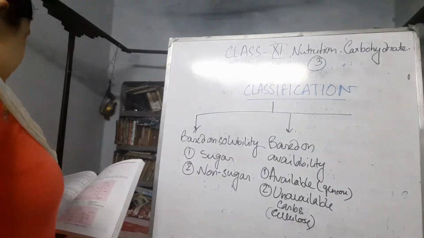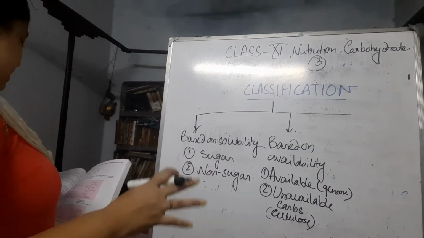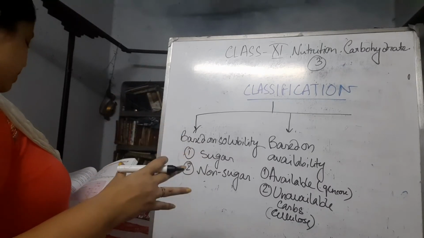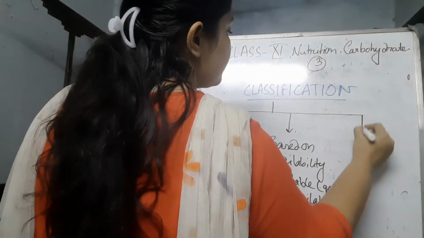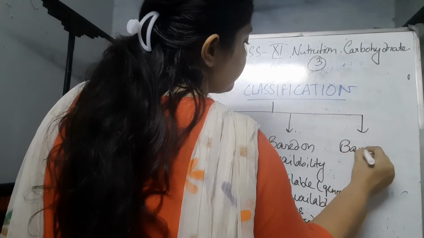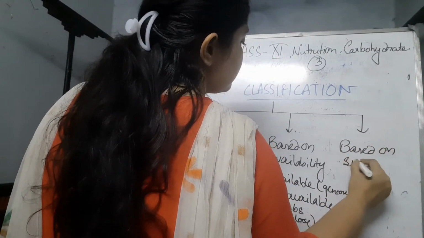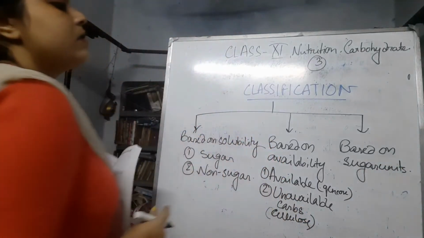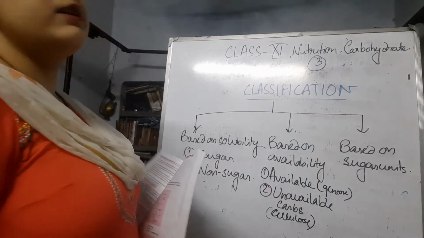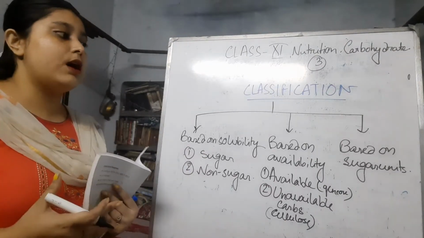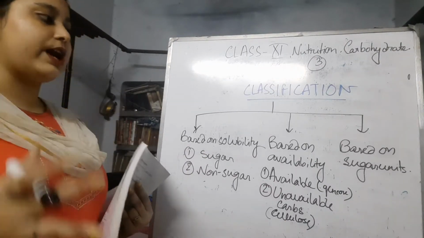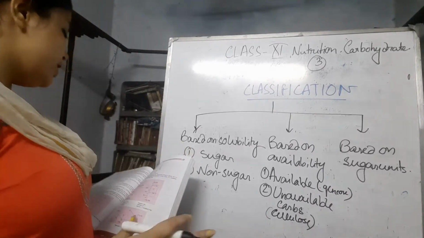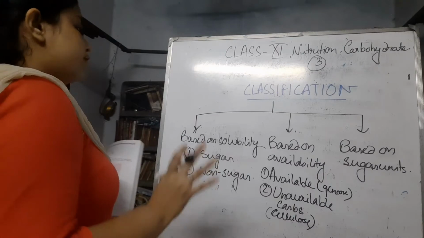The third classification is based on the number of sugar units. It is the main classification, and in a later video we will discuss its large variety. According to the sugar units, carbohydrates are usually of four types.